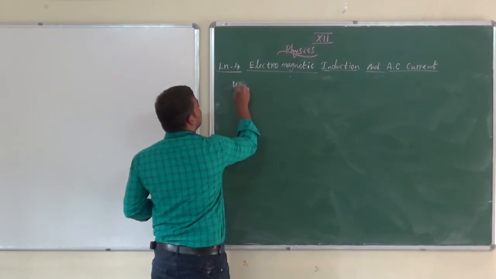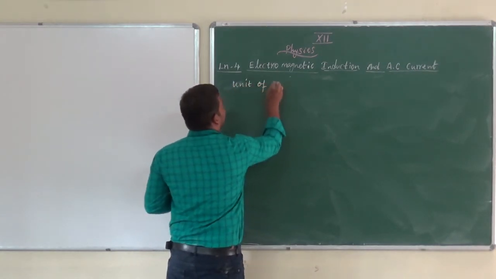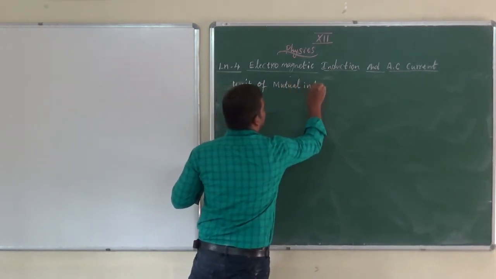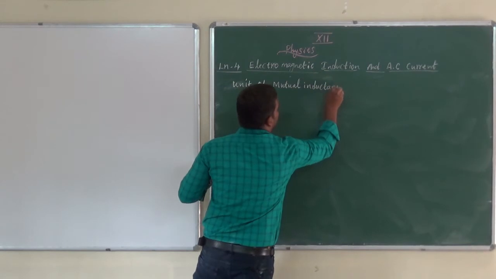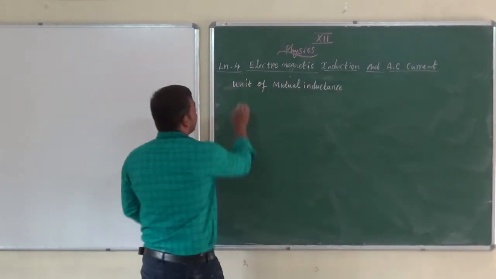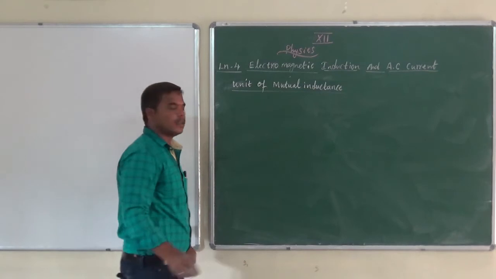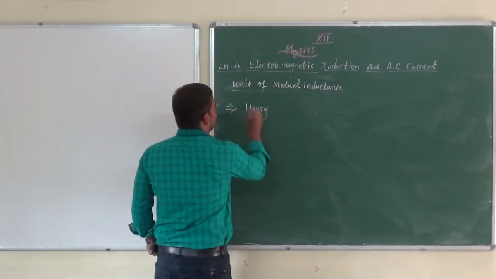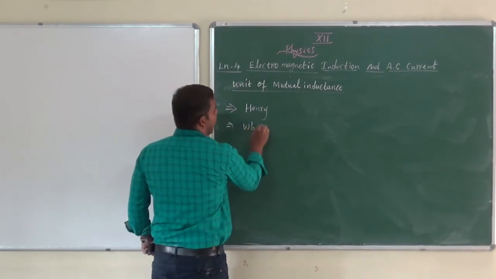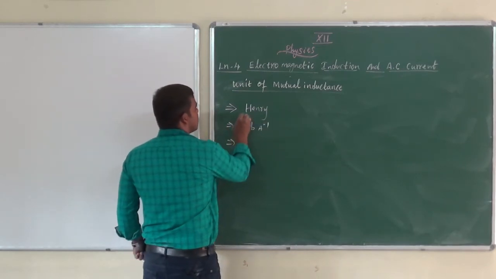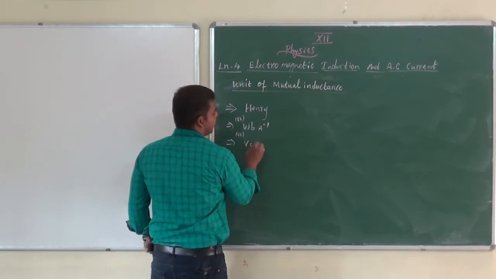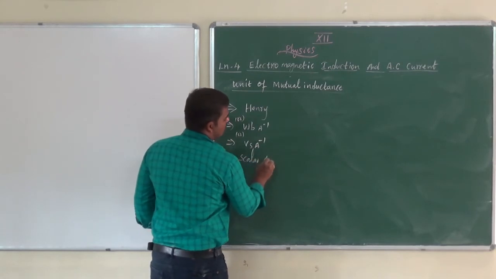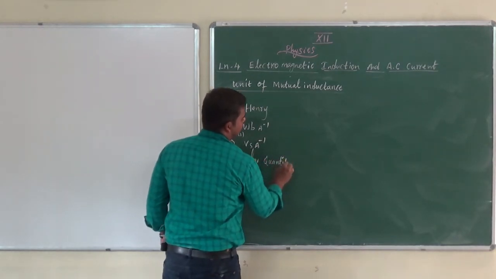So next we are going to discuss the unit of mutual inductance. What is that? The unit of mutual inductance is Henry, or Weber ampere inverse, or volt second ampere inverse. It is a scalar quantity, isn't it? Am I correct?